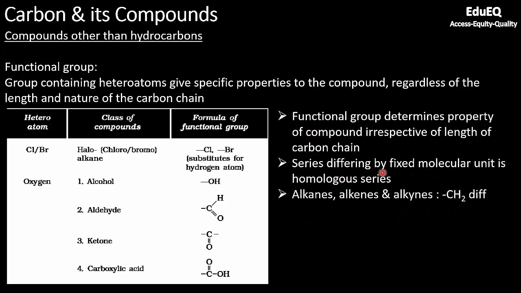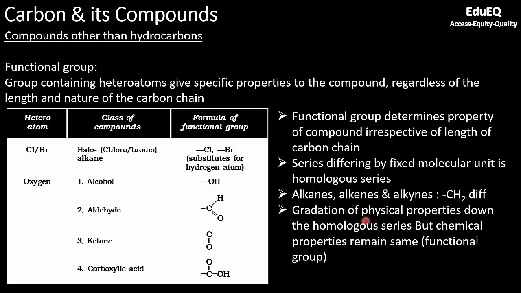Now, series differing by a fixed molecular unit is called homologous series. For example, alkane, alkenes and alkynes. You know the formula, CnH2n plus 2 is for alkanes, CnH2n minus 2 is for alkynes, and CnH2n is for alkenes. So if you write a series by keeping n equal to 1, 2, 3, 4, as you go down the series, all these members will differ by a CH2 group. The difference in molecular weight or the difference in functional group will be only for CH2. So the difference will be CH2. Such series which differs by a fixed group is called homologous series.